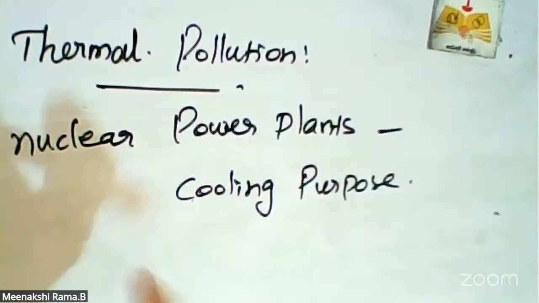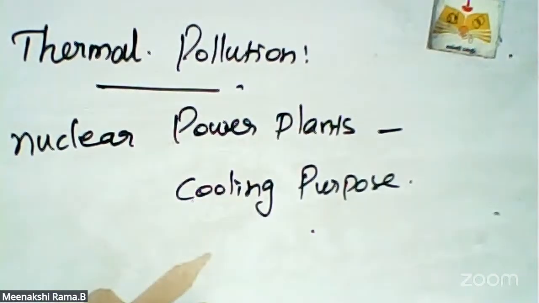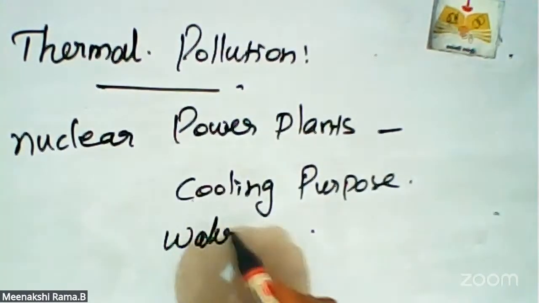In industries and nuclear power plants, we are using the water. For what purpose? For cooling purposes, in manufacturing industries, nuclear power and thermal power stations. After using it, they release the water to water bodies like oceans and rivers. So the original water sources rise in temperature, and sometimes chemicals are added also.